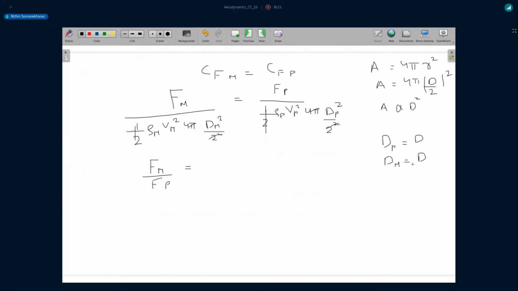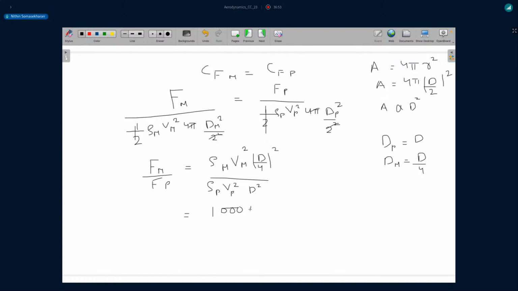So I'll substitute all that. I have rho m vm square into diameter of the model, d by 4 square, divided by rho p vp square into diameter square.